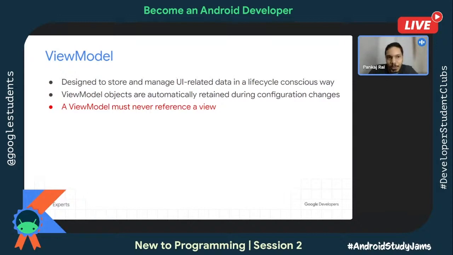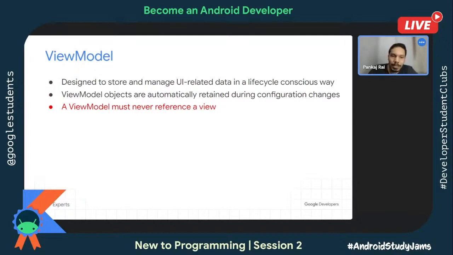So why do we need view model? Why doesn't the repo directly return the result back to the activity or fragment? Why do we need this intermediary? As I said, because of the architecture component, we do not do a network call in the activity or fragment. We do it in a repo, and then we have view model as an intermediary. But why is it acting as an intermediary? Why not have a separate repo class, do the network call there, and then in the activity directly get the result? Why do we need view model?